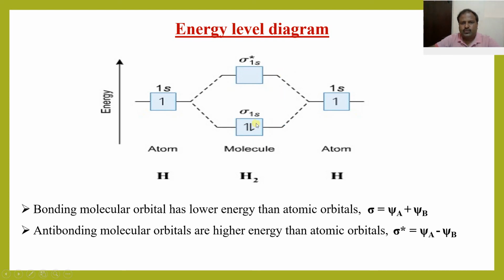For sigma 1s, sigma is equal to psi a plus psi b, whereas in the case of antibonding, sigma star is equal to psi a minus psi b, where psi a and psi b are the wave functions of the atomic orbitals A and B respectively. So this is the energy level diagram.